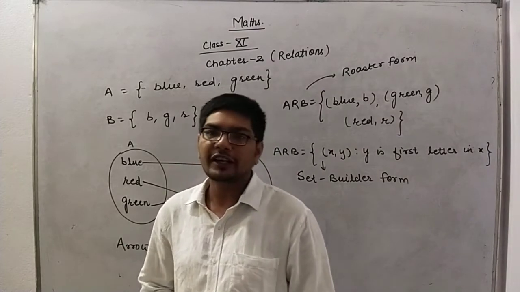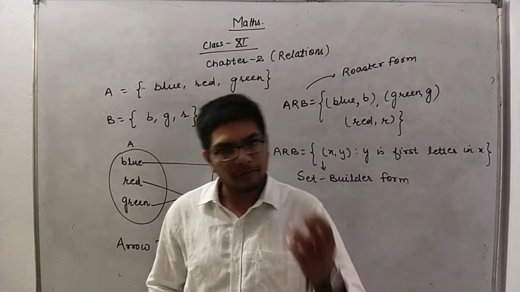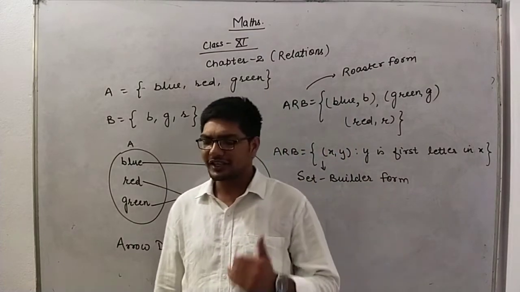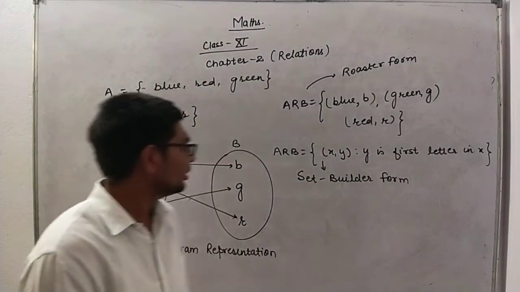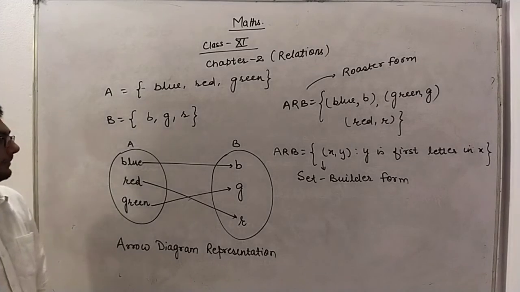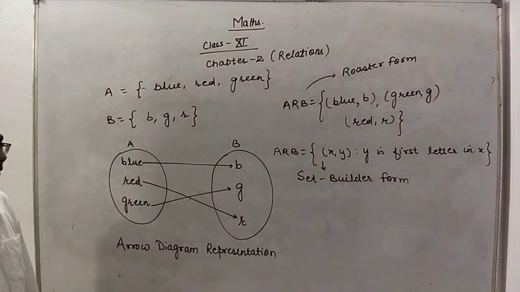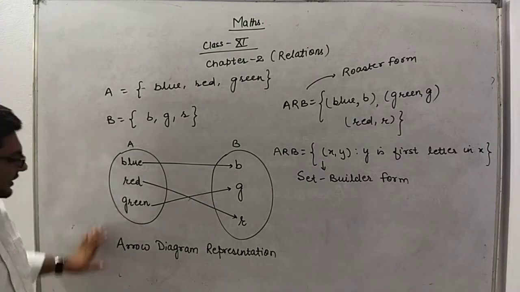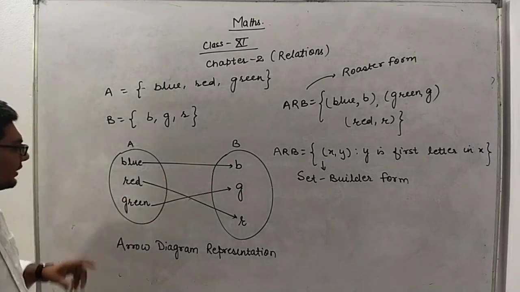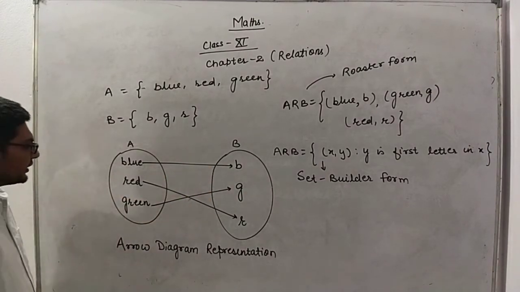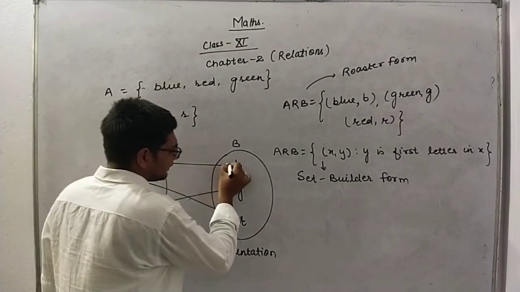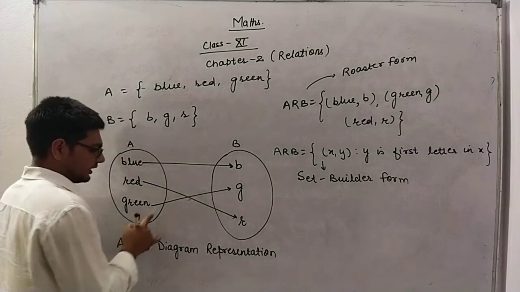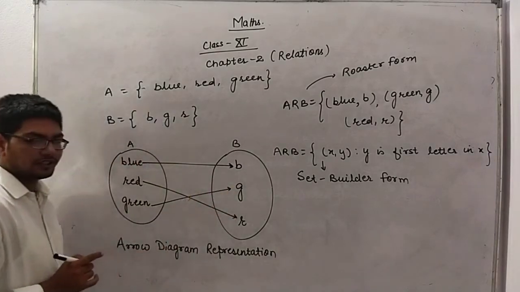Here we will define 3 terms: domain, codomain, and range of the relation. You know, students, these are very important terms. Okay, now let us define them. Before moving to them, I just want to draw your whole concentration on this arrow diagram, just to have a close look. Blue is related with B. Red is related with R and green is related with G.